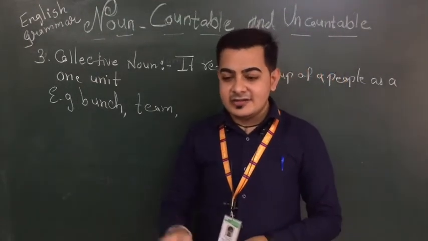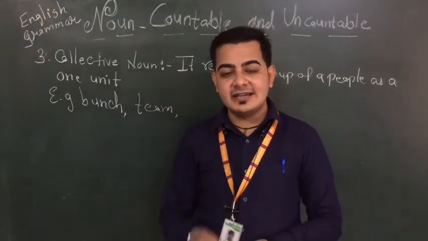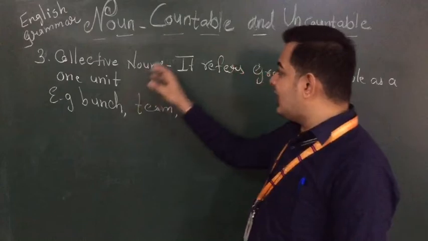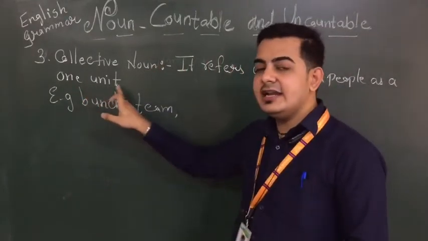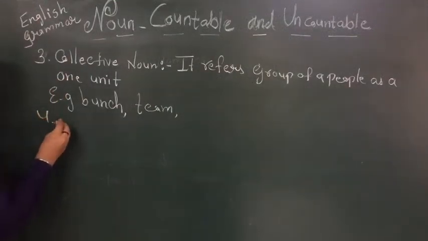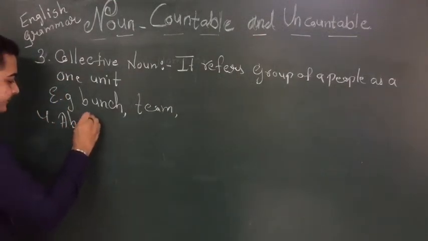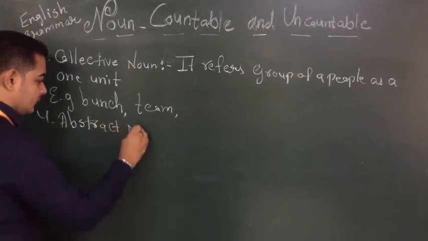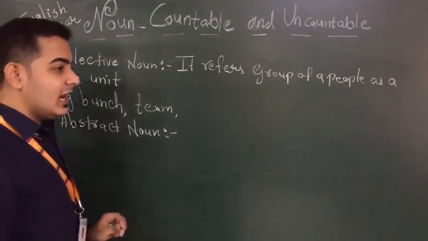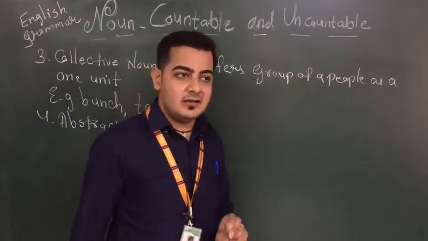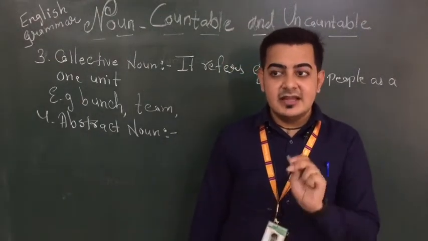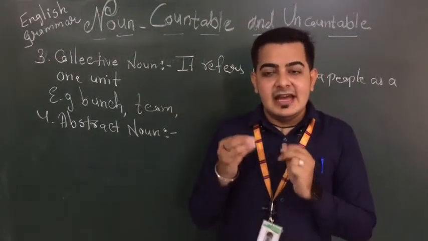Keys are there. We are not describing 1, 2, 3, 4, 5, 6. We are telling a bunch of keys. Lots of keys we do have. So a group is described as one unit. Then after we have abstract noun. This noun is very simple. Why? Because we can't touch it with our five senses. This we can just feel.